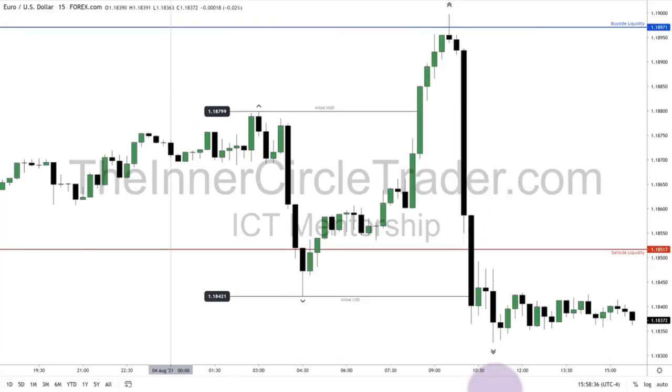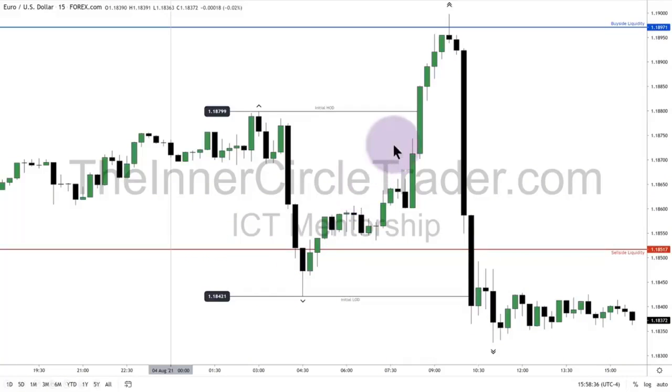All right, so here's the 15-minute time frame. Here is midnight New York time on the 4th of August, 2021. And we had a shallow consolidation, creating a short-term initial high of the day, right around the 3 o'clock in the morning hour, New York local time. Then repricing lower for the London session, creating the initial low of the day. But notice what it did. It swept the sell-side liquidity first.